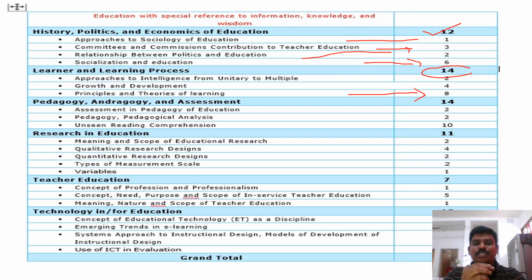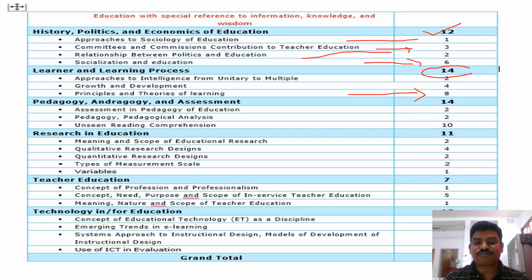So like that we need to study in detail the principles and theories of learning, which cover 8 marks. Here everyone can secure the 8 marks from this part alone. So growth and development, 4 marks.